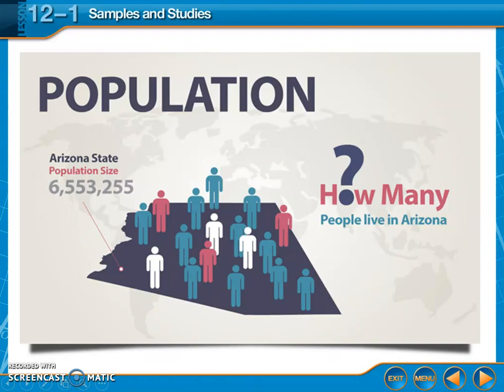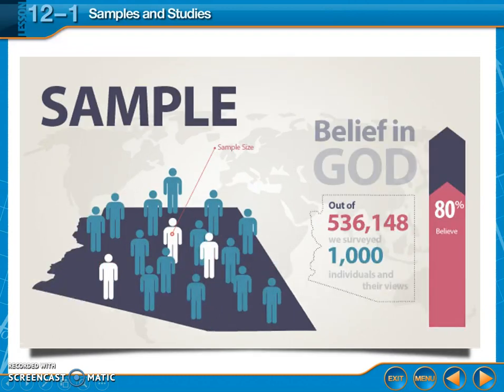Let's say, for example, that I want to know how many people believe in God. I'm not going to interview all of the people that live in Arizona because that's going to be ridiculous and really hard to do.